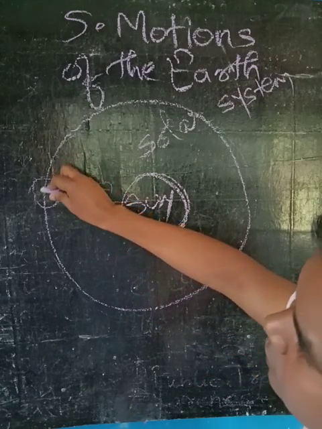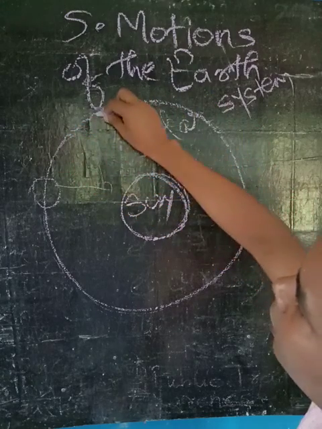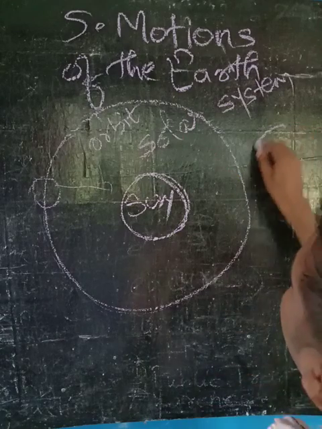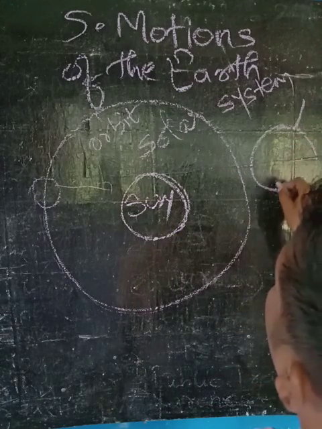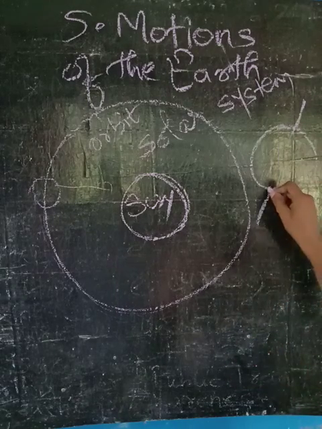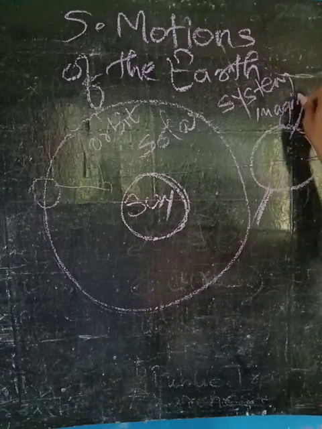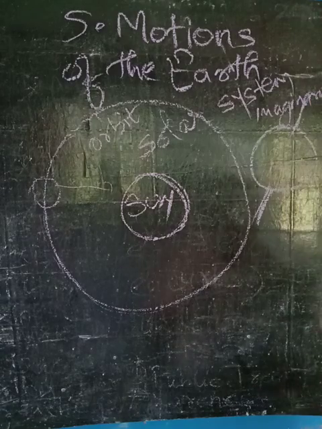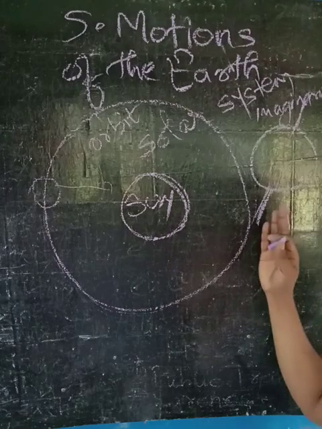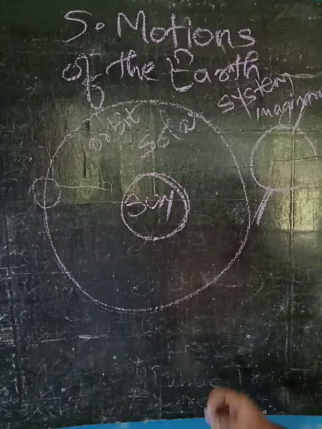The earth revolves on its own orbit. It is called orbit. And when you draw the earth, this is called its axis. It spins on its axis. It is imaginary. Imaginary means you just think it. Just imagine that an axis is there. It is an imaginary line.